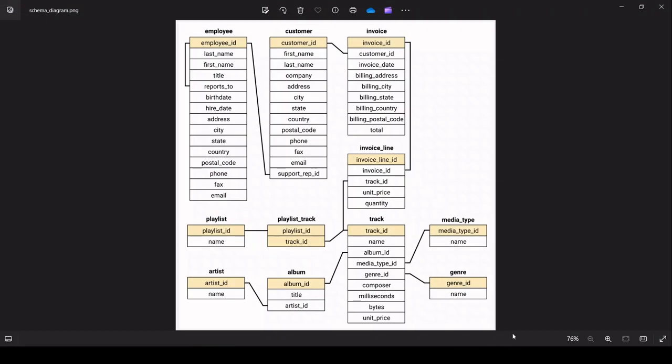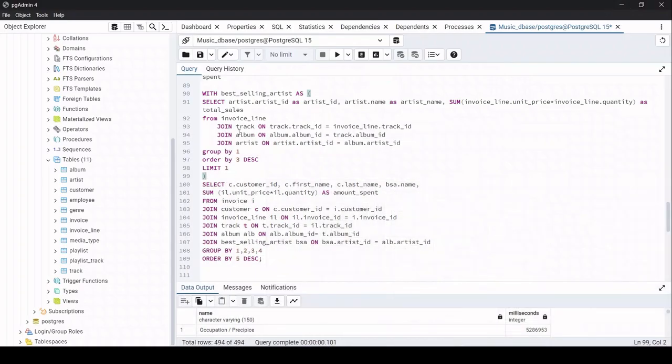And what we need to do is we need to connect all these four tables together in order to find the data related to the invoice side, okay? So for that reason we have joined the track table, album table, as well as the artist table, and we have grouped by the artist ID, as I mentioned, right? So we might have a couple of songs under the same artist ID, so what we have done is we have just grouped it by the artist ID for us to see an accurate answer, okay?